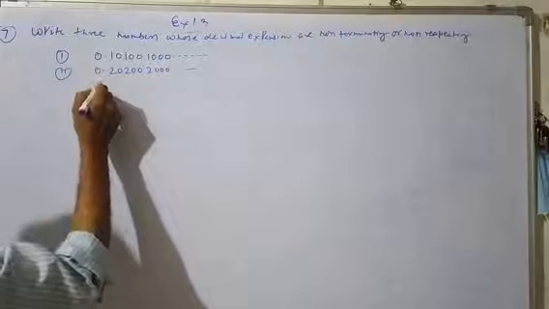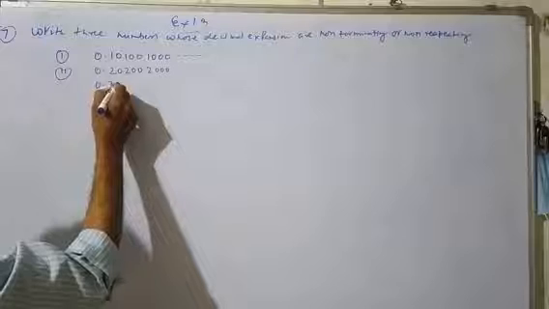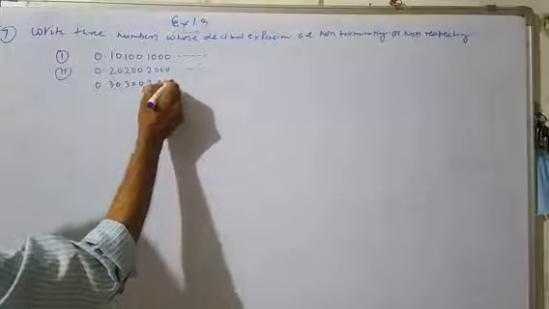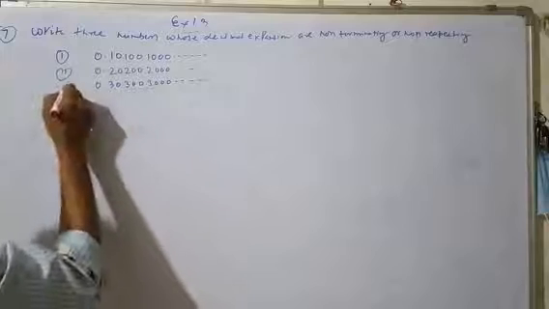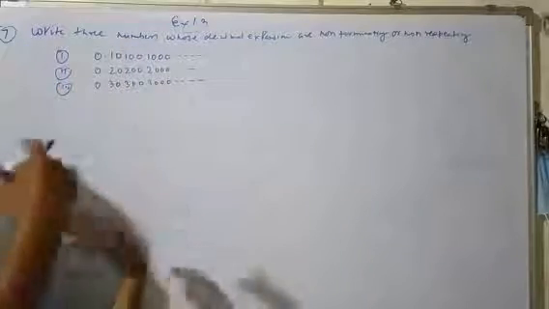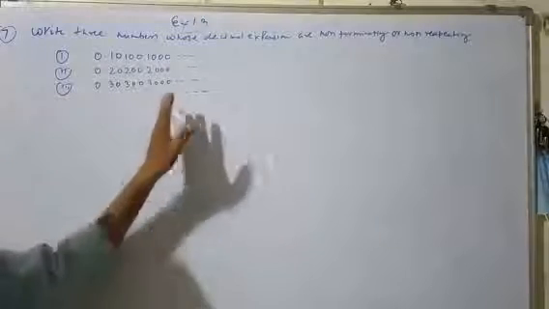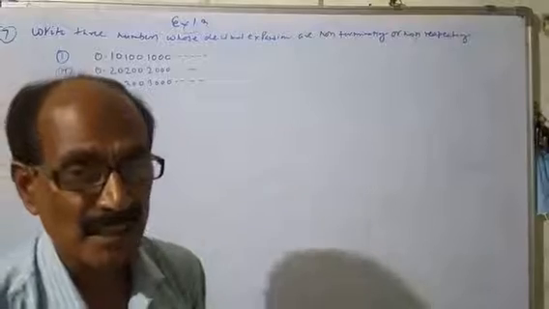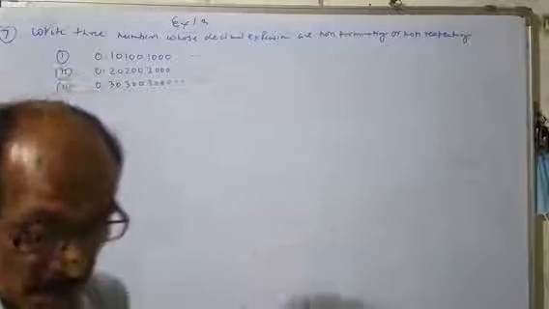Another number we can write is 0.3030030003. Here are the 3 numbers. Similarly we can write other numbers whose decimal expansions are non-terminating and non-repeating.